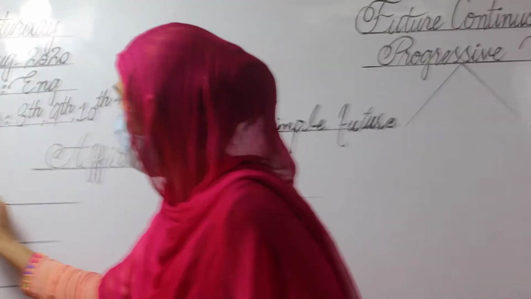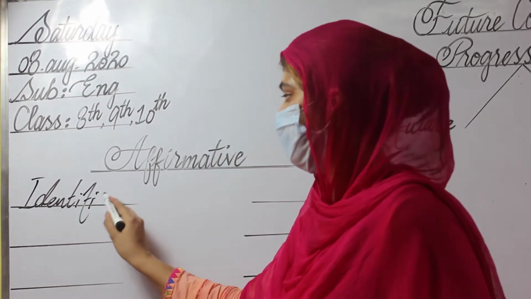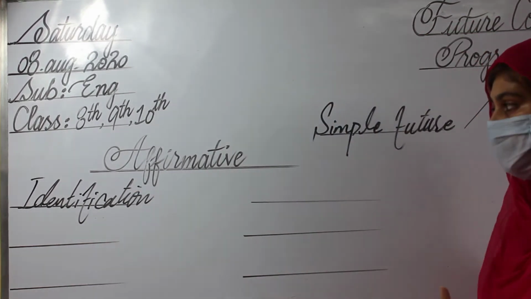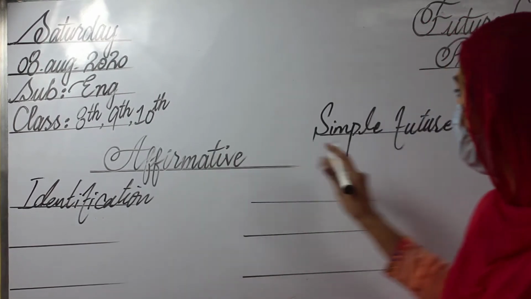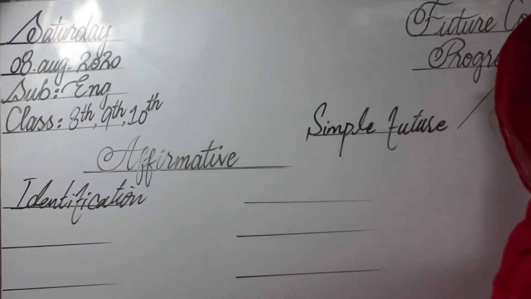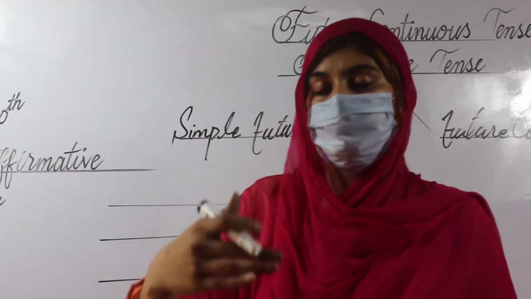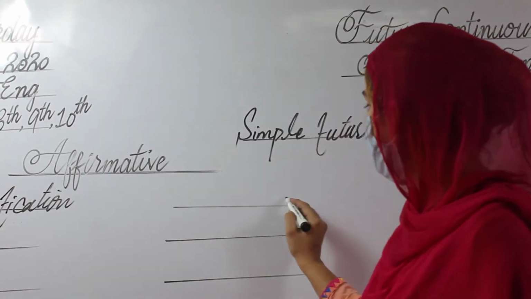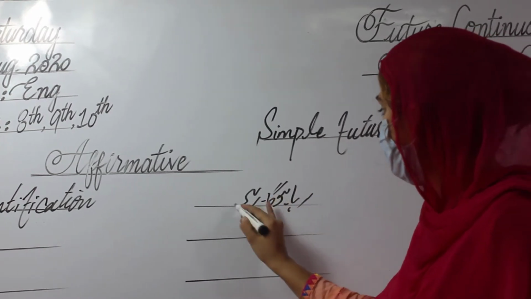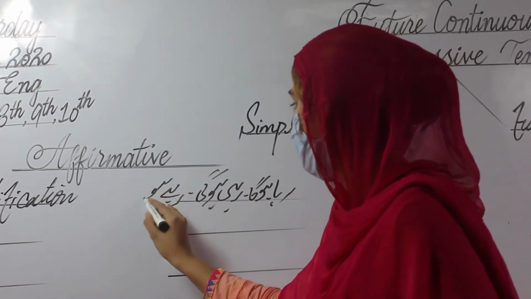Identification means how we can know that we have to complete the sentence using this tense and these helping verbs. In the simple future, the recognition is ga, gi, ge. But in the continuous, as I discussed, which means something is still going on, still happening, the identification is raha hoga, rahi hogi, rahe honge.